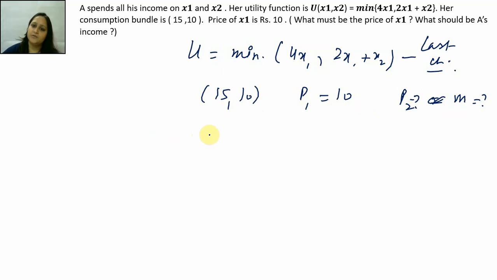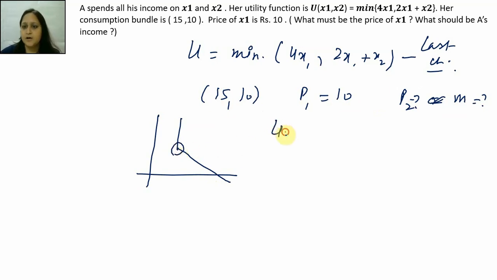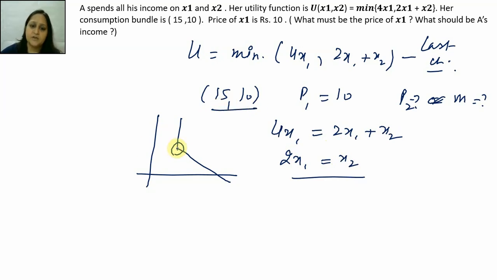Right? Now we know कि इसका जो function बनेगा वो ऐसा बनेगा. अब इसके अंदर या तो हम यहाँ पे consume करें, kink कहाँ पे होगा, 4x1 is equal to 2x1 plus x2. That means 2x1 is equal to x2. इस ratio में तो हमारी consumption है नहीं, that means we are not consuming at the kink. Second is कि we consume on the x-axis, in which case our consumption bundle should have been x comma 0, which is also not true, which means we are somewhere in the middle.